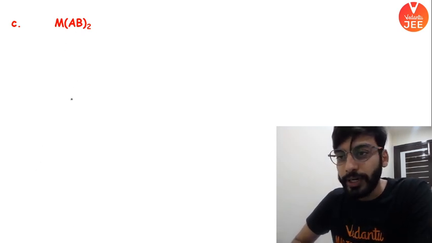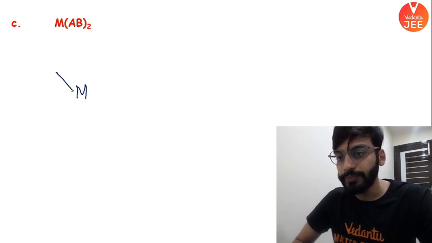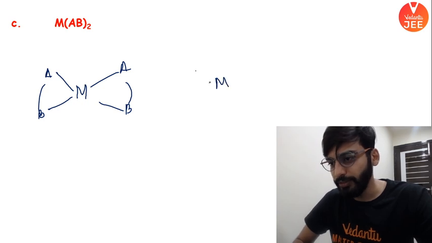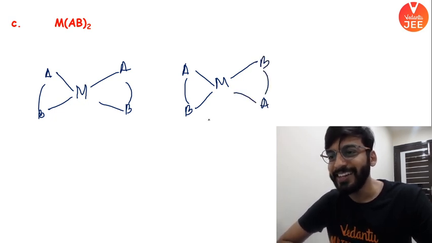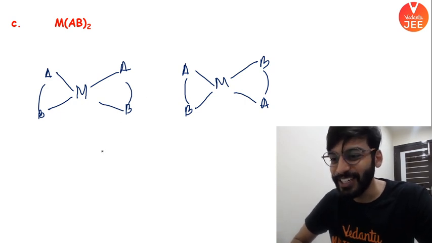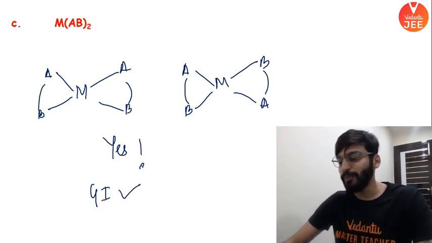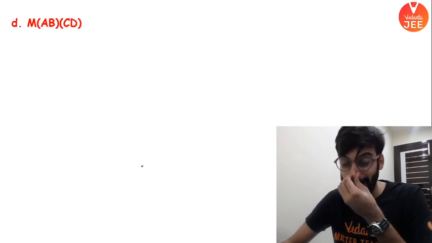MAB2 category. All right. In this particular category, if you notice, both the ligands are unsymmetrical. So MAB, AB. What if I flip it? One side keeping it same, this would become BA. Beta, is there any change? Yes, there is a change. You will say yes, it is going to give you GI. GI is possible. I hope I made my point clear to each and every one. ठीक है? बढ़िया.